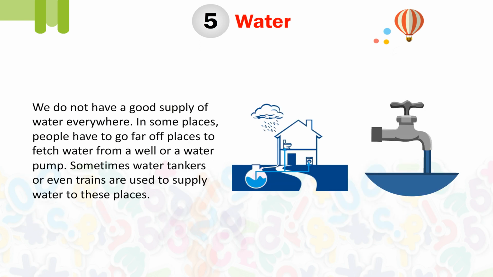We do not have a good supply of water everywhere. In some places, people have to go to faraway places to fetch water from a well or a water pump. Sometimes water tankers or even trains are used to supply water to these places.